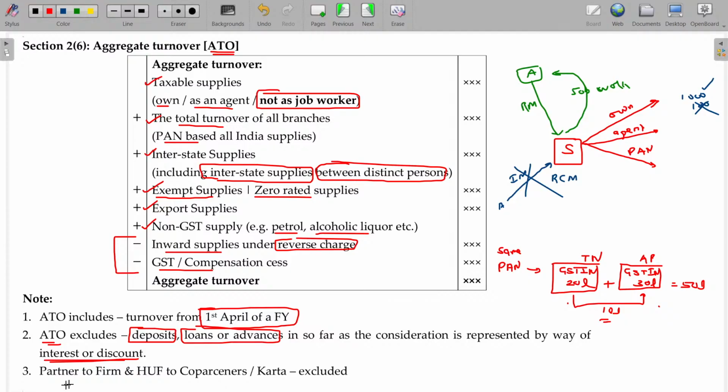Okay. And partner to firm, or HUF to co-parceners or karta. If the transaction is between partner to firm or firm to partner, vice versa, or HUF to co-parceners or karta, vice versa, it will not be considered as aggregate turnover. So you have to understand what are all falling under aggregate turnover.